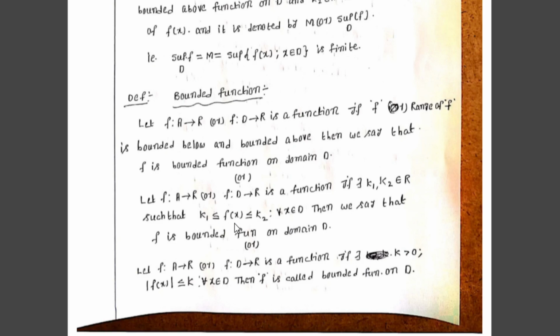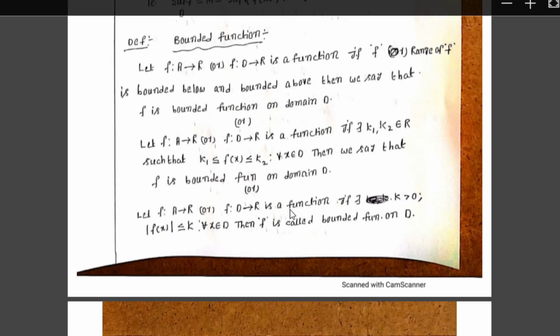That is, any function f is bounded, where bounded function means all the range, all the images of the function lie between any two real numbers, then we say that f is called a bounded function with respect to the corresponding domain D.